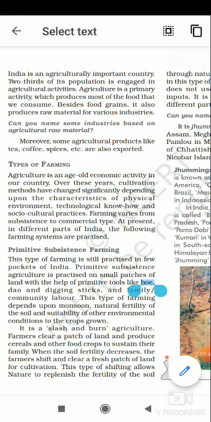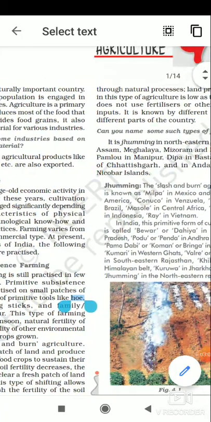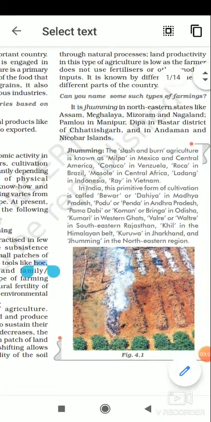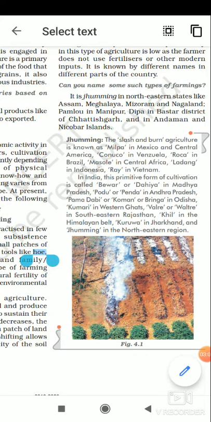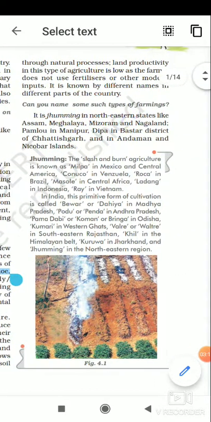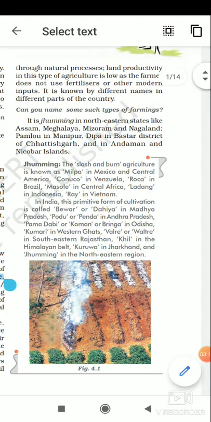In this farming, the farmers clear patches of land and produce cereals and other food crops to sustain their family. When the soil fertility decreases, the farmers shift and clear a fresh patch of land for cultivation. This type of shifting allows nature to replenish the fertility of soil through natural processes. Productivity in this type of agriculture is low as the farmer does not use fertilizer or other modern inputs. It is known by different names in different parts of the country.